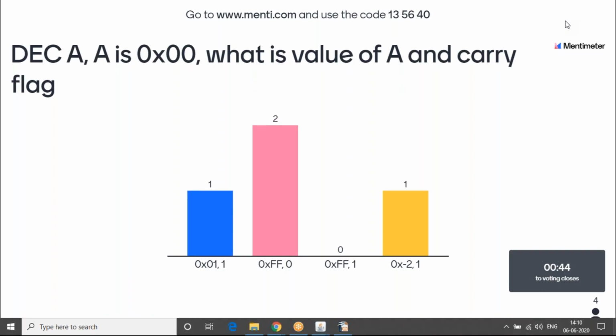Please reflect on what we have looked at. We looked at an instruction called INC, which will do an increment of the current value. The question now is on an instruction called decrement, which we hope will decrement the value of A by 1.